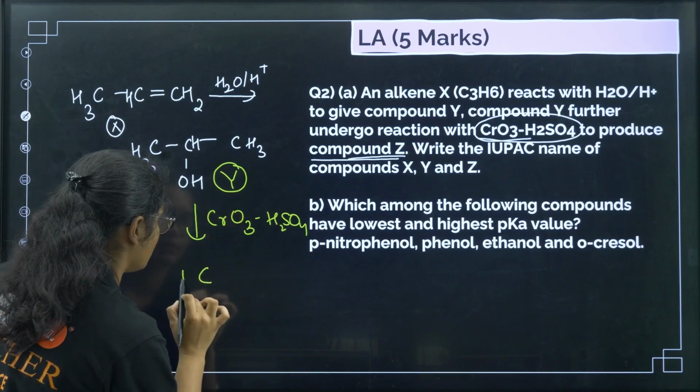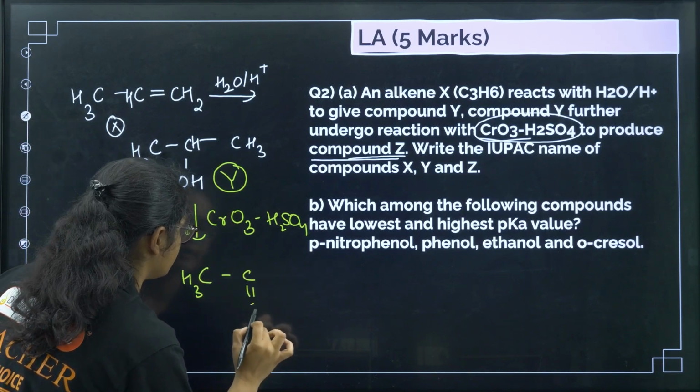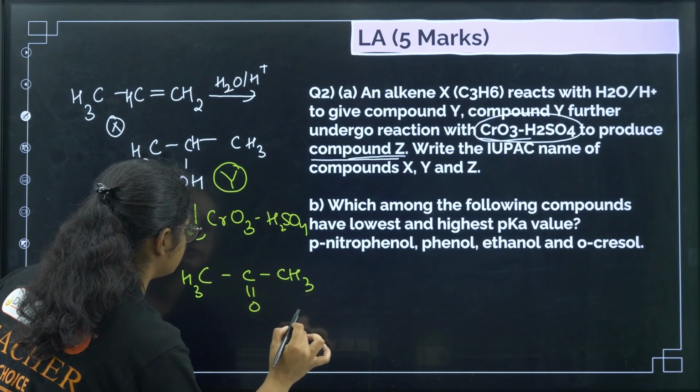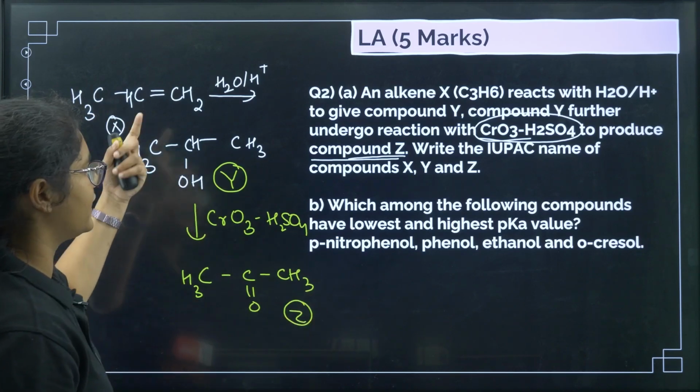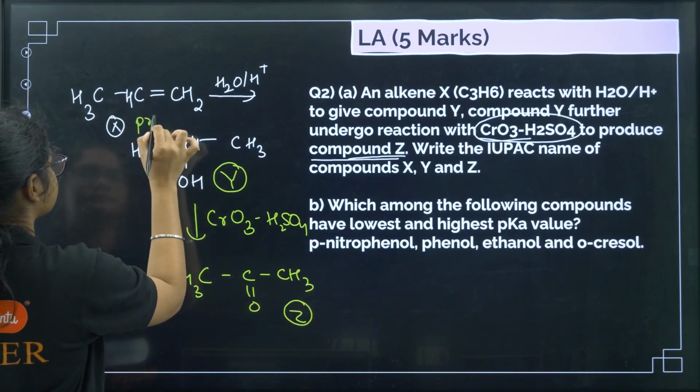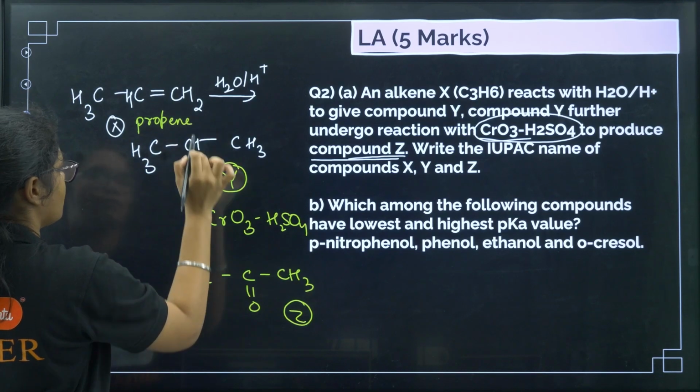This is a secondary alcohol, so we will get a ketone. This is Z here. For the IUPAC names: X is propene. Y is what?